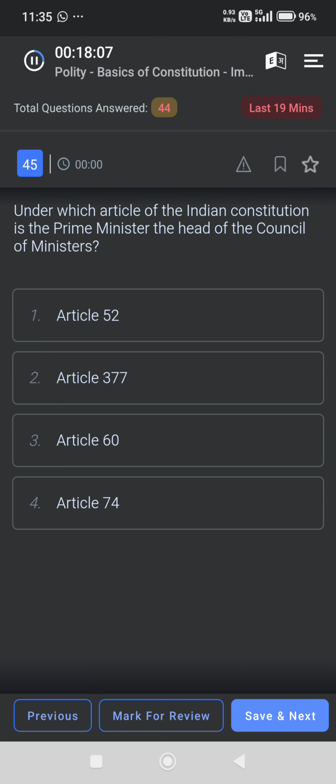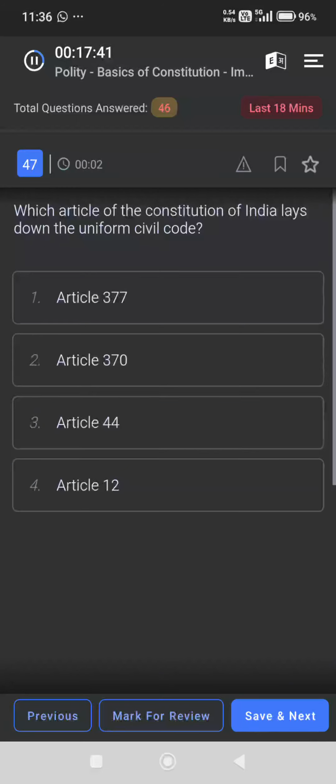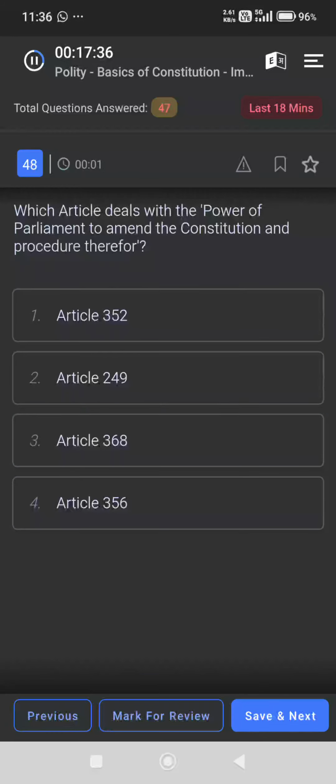Which article of the Constitution of India provides equal protection of the laws and equality before law? Article 14. Under which article of the Indian Constitution is the Prime Minister the head of the Council of Ministers? Article 74. Which of the following articles of the Indian Constitution prohibits the Indian state from conferring any title except a military or academic distinction? Article 18(1). Which article of the Constitution is solely for civil code? Article 44. Which article deals with the power of Parliament to amend the Constitution and procedure therefor? Article 368.